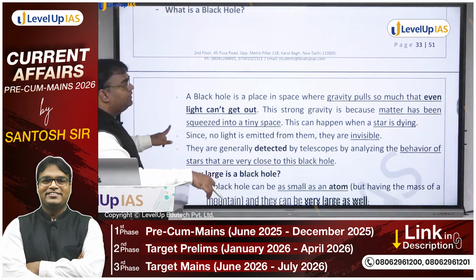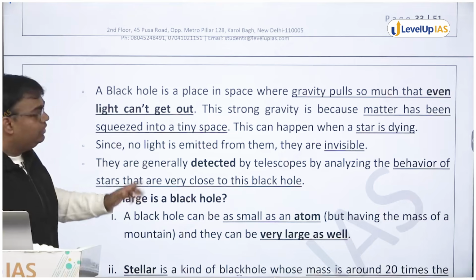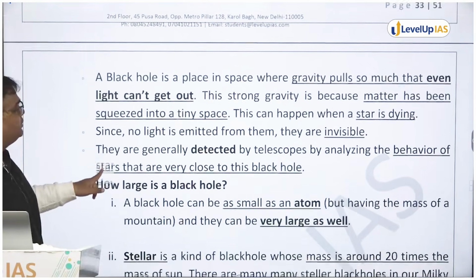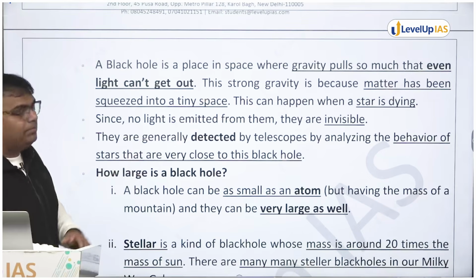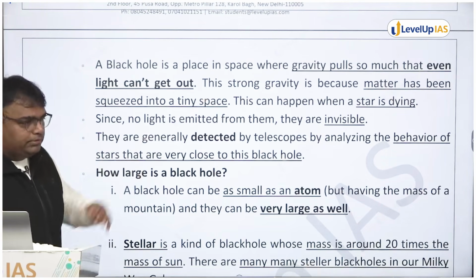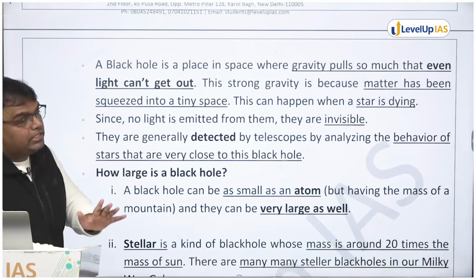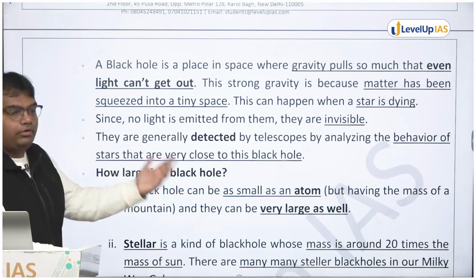So a black hole is a place in space where gravity pulls so much that even light can't get out. This strong gravity is because matter has been squeezed into a very tiny space. This can happen when a star is dying. We will now come to how some stars will eventually become black holes. It doesn't mean that black holes are formed only this way. There are other black holes.